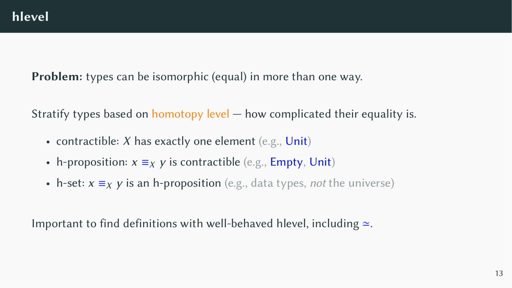In this talk, I'll gloss over some issues related to h-level. You can read more about them in the paper. Actually, I've already glossed over one. If we define isomorphism as a pair of functions that cancel, then being an isomorphism isn't an h-prop. So we actually phrase everything in terms of a better definition called equivalence.